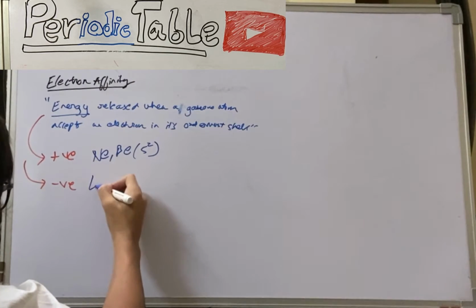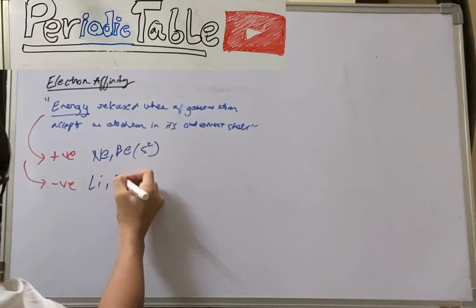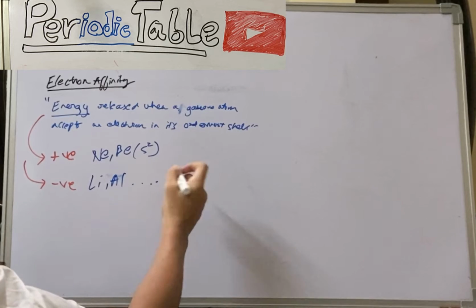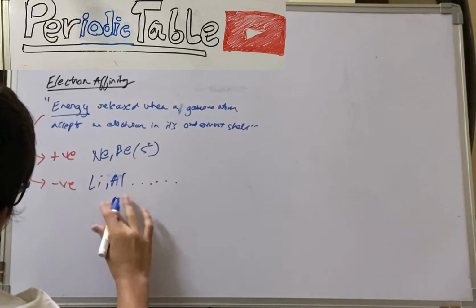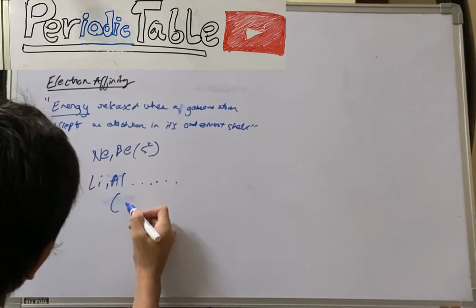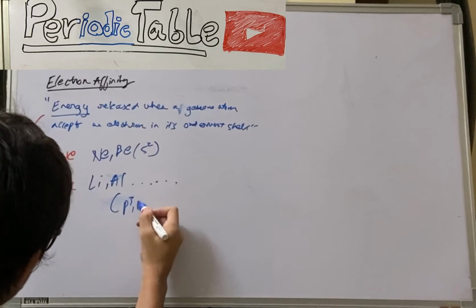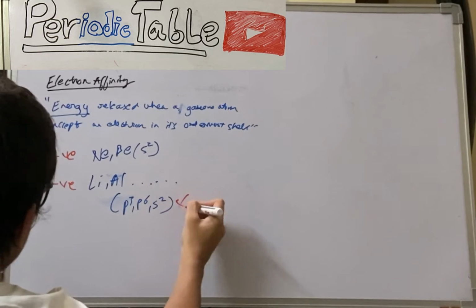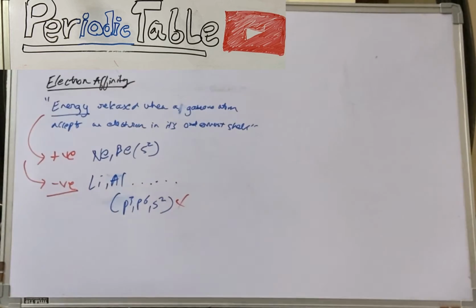Like for lithium, then aluminium, which do not have a stable electronic configuration or half-stable one like p3, p6 or s2. So these always have a negative electron gain enthalpy, whereas the noble elements always have a positive one. However, the second successive electron gain enthalpy is positive for all.